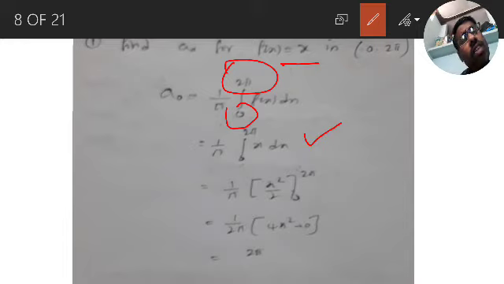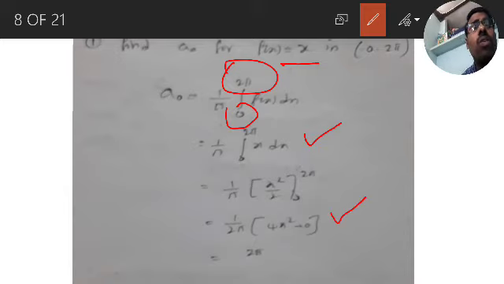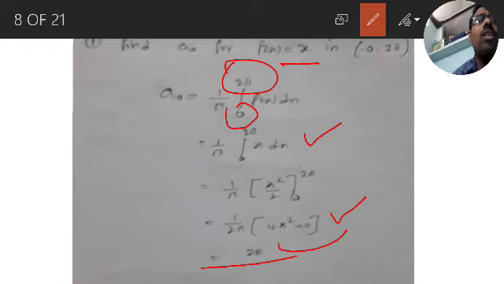What is integration of x? Integration of x power n is x power n plus 1 by n plus 1. So integration of x power 1 is x power 2 by 2. So 1 by pi, x square by 2 from 0 to 2 pi, upper limit minus lower limit. The 2 constant comes outside, that becomes 1 by 2 pi, x square. Upper limit minus lower limit: 2 pi whole square is 4 pi square, minus 0 square, 0. So 1 by 2 pi into 4 pi square minus 0, the 2 cancels and pi cancels. At last the answer is 2 pi. So this is our A naught.